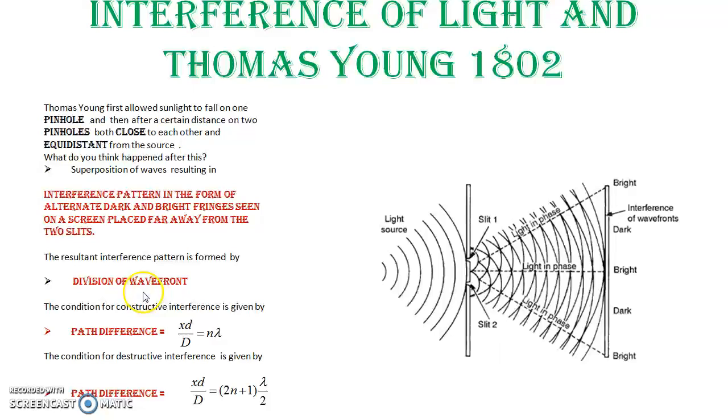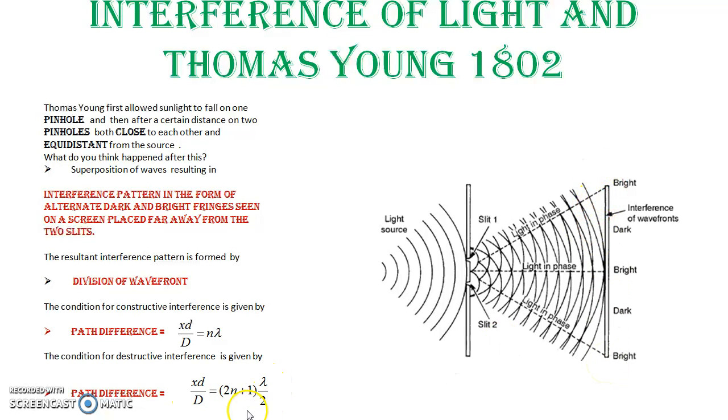We have already studied, we already know that this interference pattern from Young's double slit experiment comes from division of wavefront. You can see it from this figure also. The path difference, when this condition is satisfied, we get bright fringes. They are constructive, arising from constructive interference.